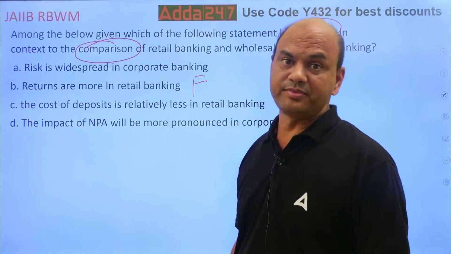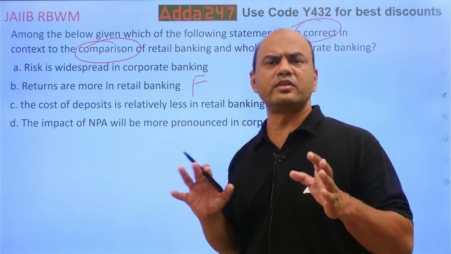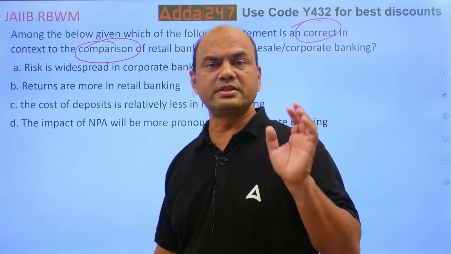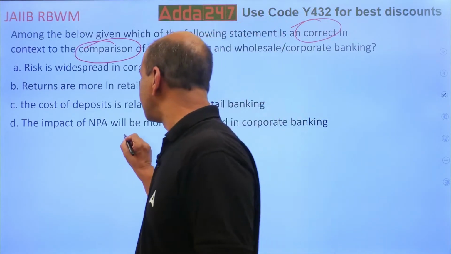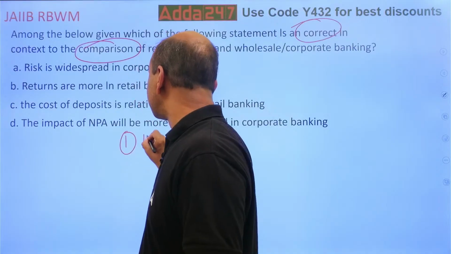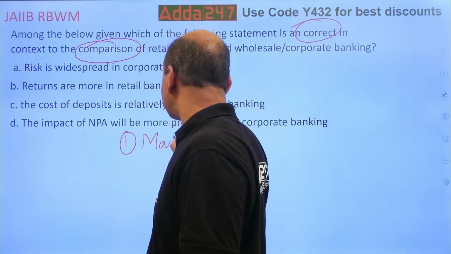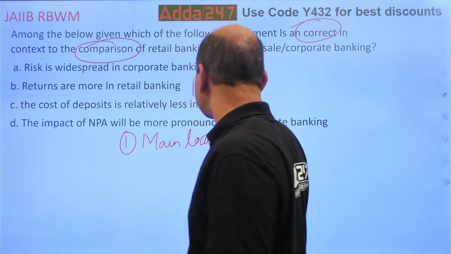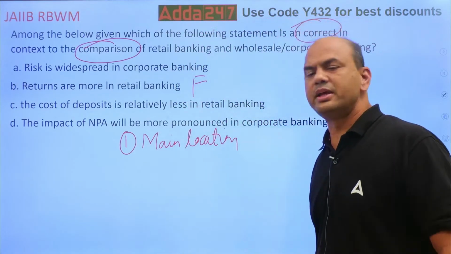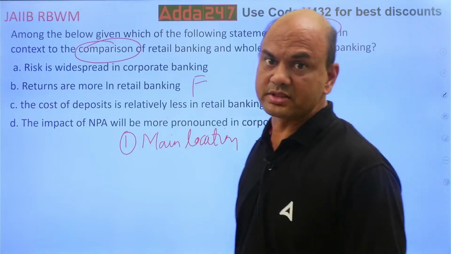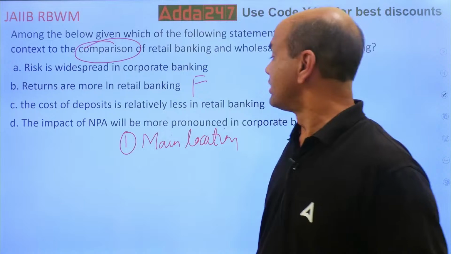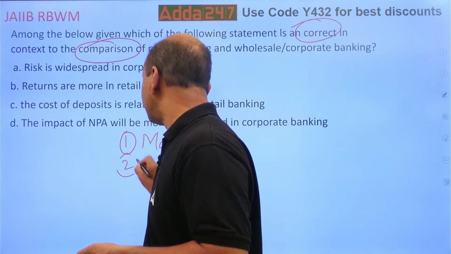The cost of deposits is relatively less in retail banking. Not possible. I'll tell you the problems of retail banking. The retail branch needs to be in the main location. Anywhere in the city, any branch you check, it is always in the main location. Now, if you say main location, what is the rent of the main location? Huge. Staff: you require huge staff.